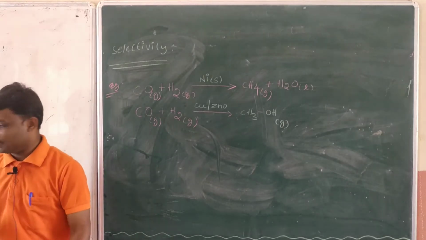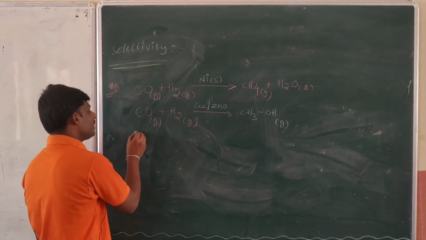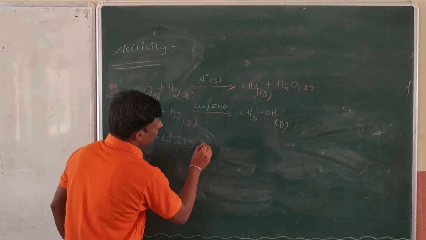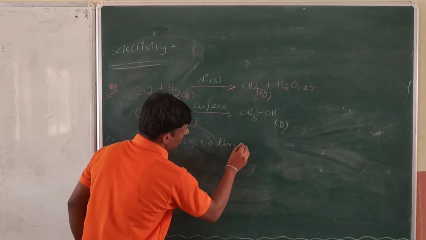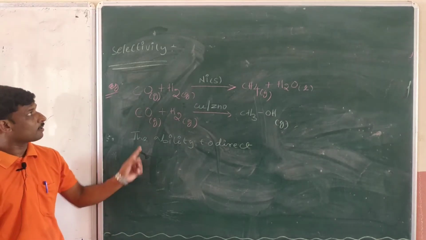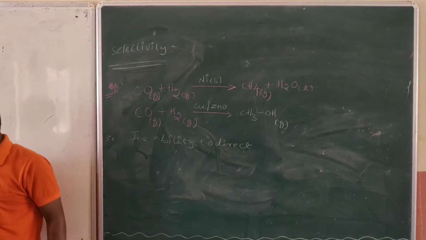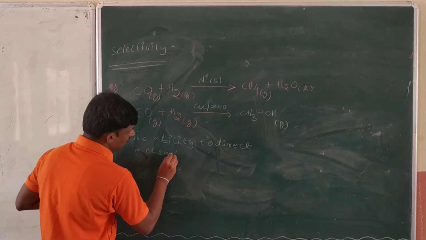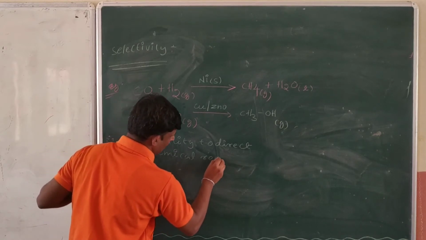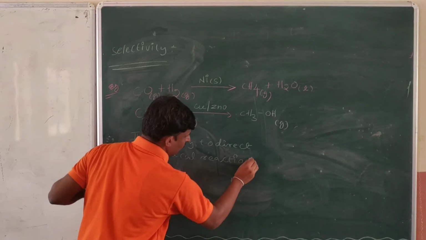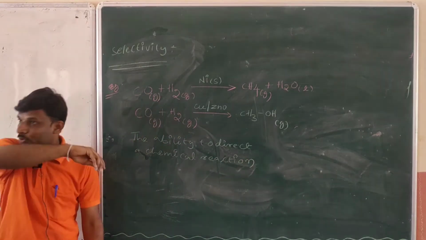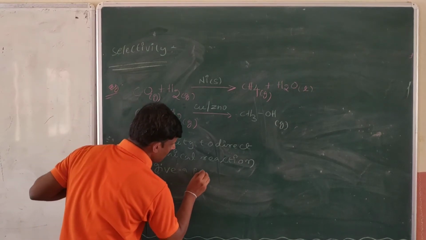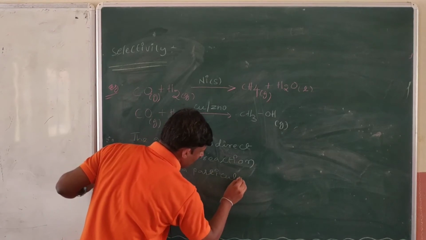See, now I am writing here. How can we define it, sir? We'll define it like this: the ability to direct a chemical reaction to produce or to give a particular product.